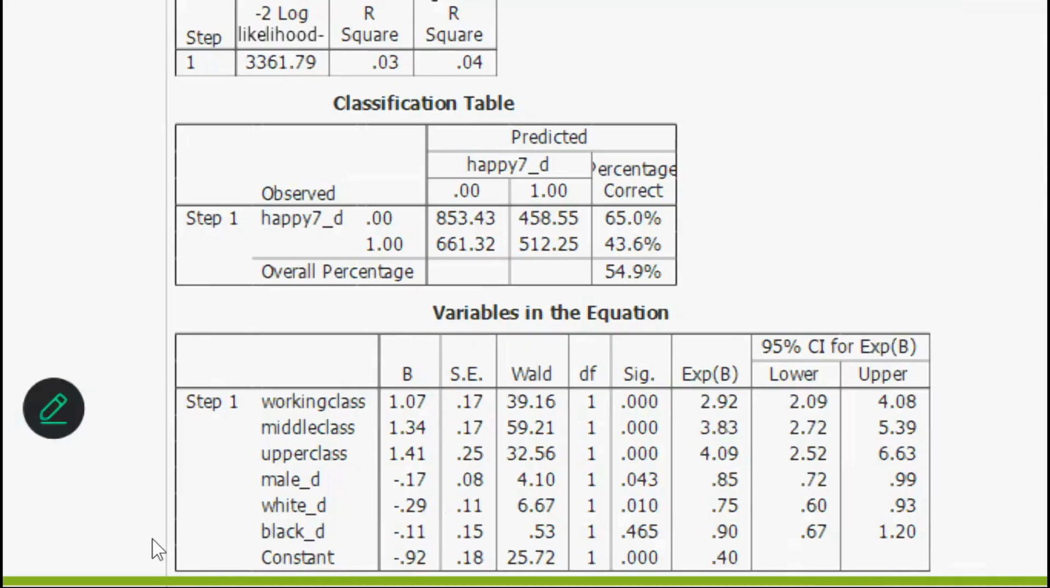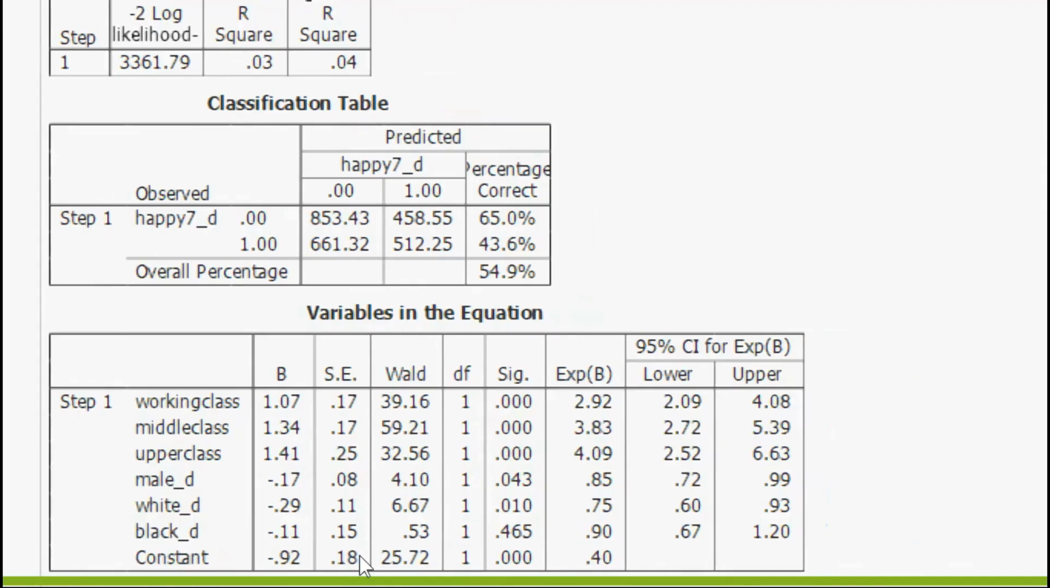Okay, then we come down here. Males, their odds of being happy are, if it's lower than 1, that means it's lower odds, and we would take 1 minus this. So that would be 0.15, sorry. So males, their odds of being happy are 15% lower than the odds of females when controlling for class and race. All right, let's look here at race.